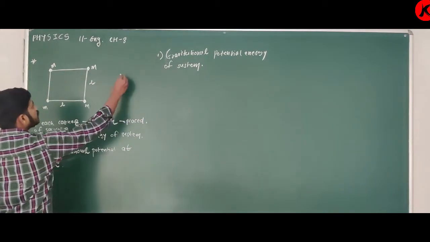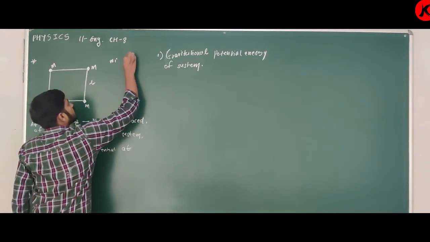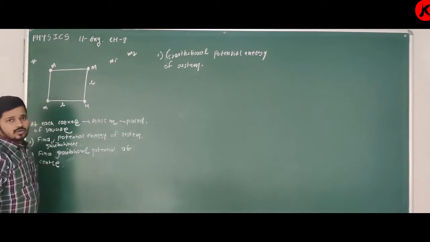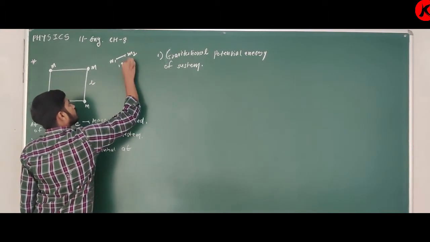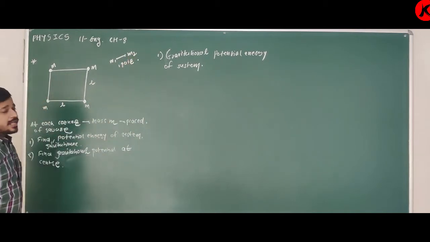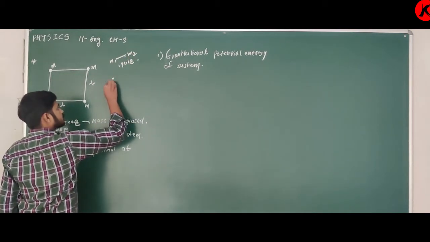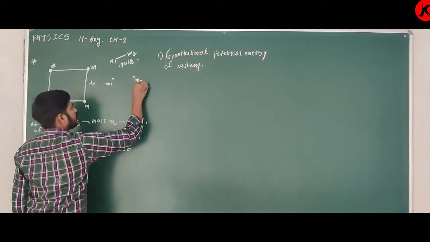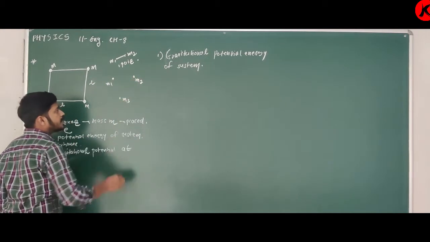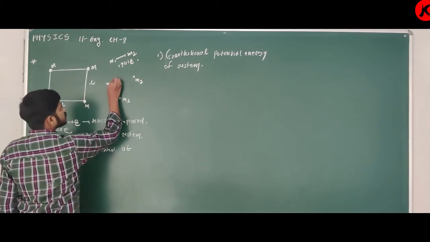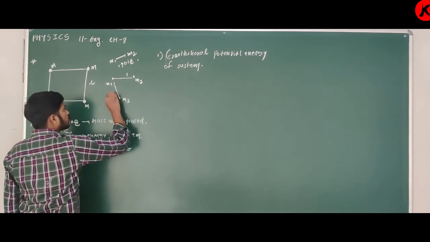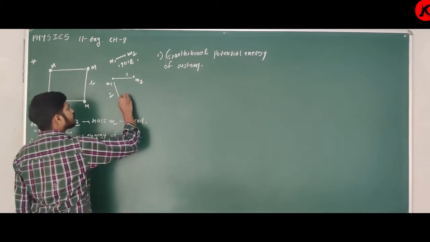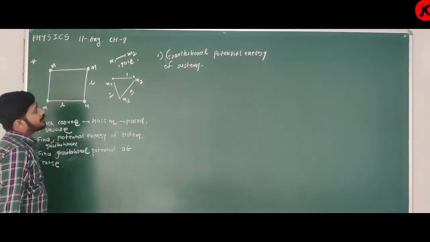See, if you are given two masses m1 and m2, then there is only one pair. If you are given three masses m1, m2 and m3, then the first pair is between 1 and 2, the second pair is between 1 and 3, and the third pair is between 2 and 3. So there are three pairs possible.